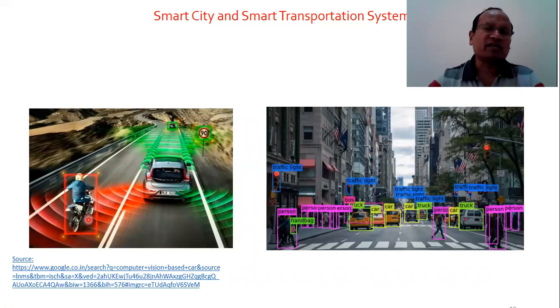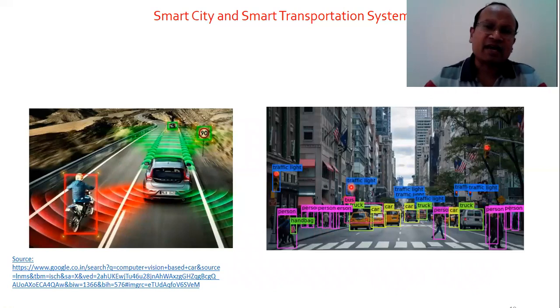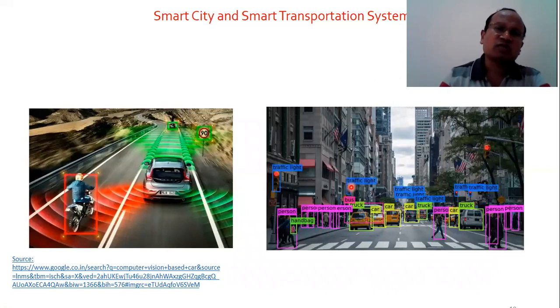And there is a motorbike which is coming near this car. In the second picture, the person, the building, traffic light, then different traffic lights, handbag, cars and other vehicles, trucks. All these can be classified into different objects based on understanding the images using computer vision.